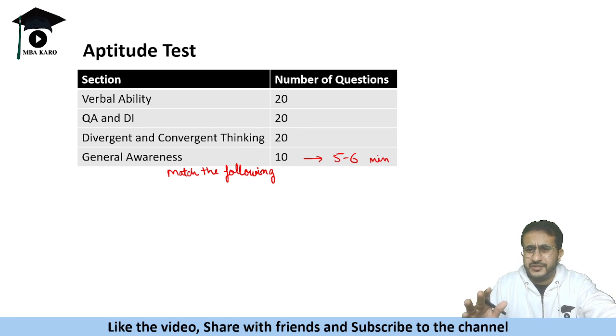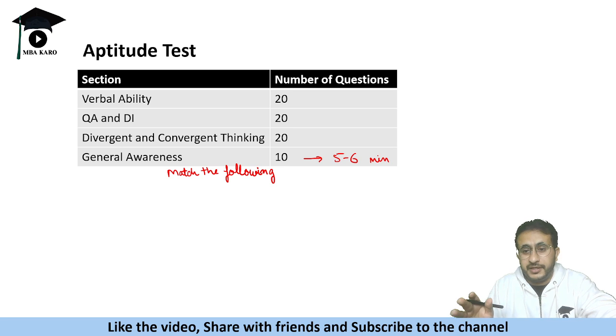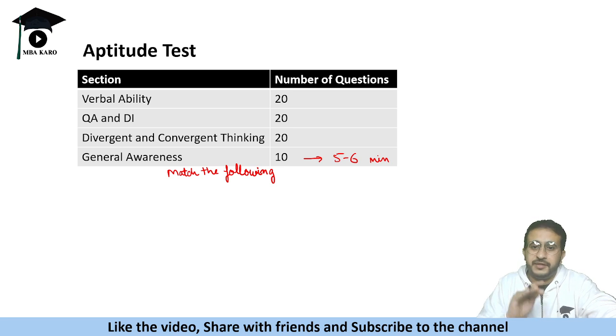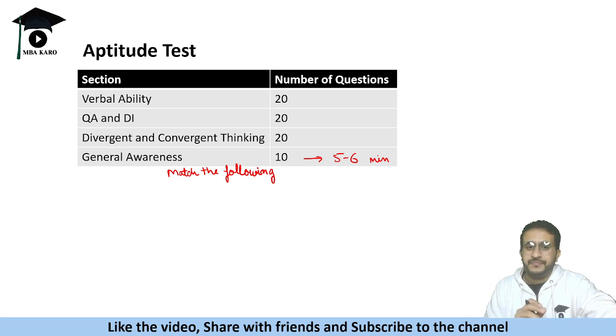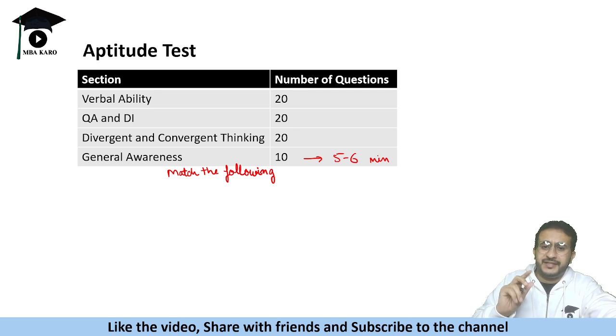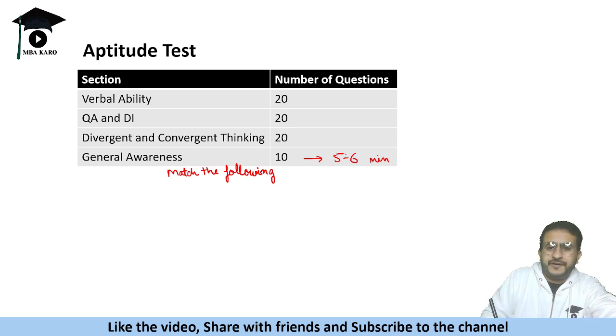I would say that this much is enough to attempt the section. Do not attempt unnecessarily, right? Even if you attempt 3 questions, that is perfectly fine, but ensure that your accuracy is high, because there is negative marking also, and each subsection has a sectional cutoff which is not disclosed, right? But you should try not to get a negative score in any of the sections. So 5 to 6 minutes.